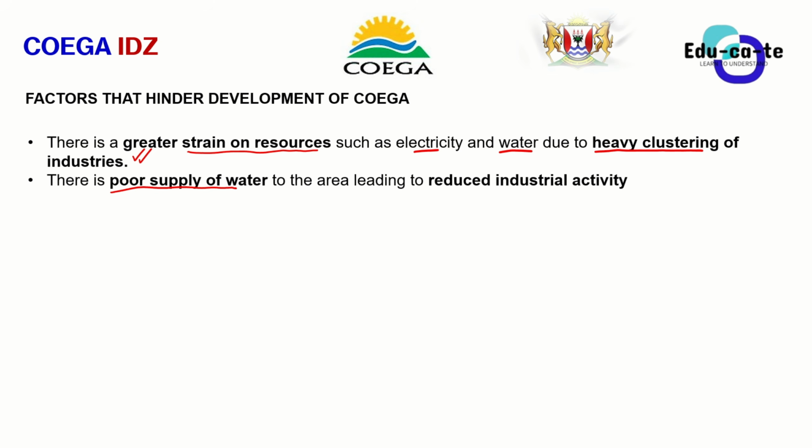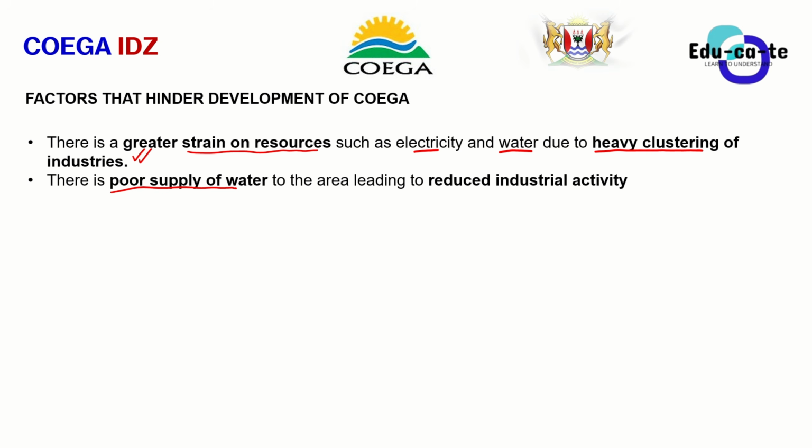Okay, so as much as we can be closer to the ocean and stuff like that, it doesn't mean that we always have a reliable supply of water. No. And the people that are supplying the water are the ones that are responsible for doing that, and they might have their own inconsistencies or their own problems, and that actually leads to a poor supply of water to the area, although there is abundant water around.